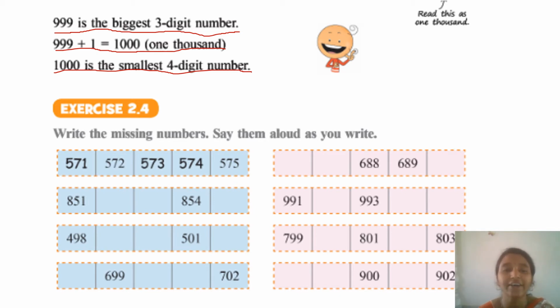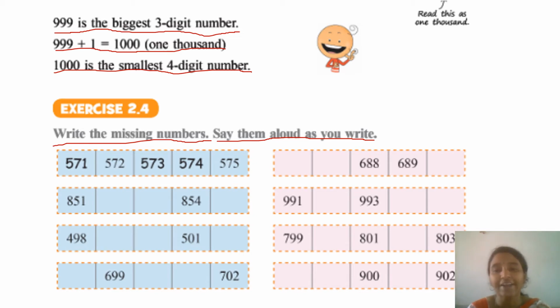What is here? Read the instruction given there. Write the missing numbers. Say them aloud as you write. First one is already done for you. 571, 572, 573, 574, 575. Now I am going to the next one. See, here they have left you with some gaps. You have to fill them, right?